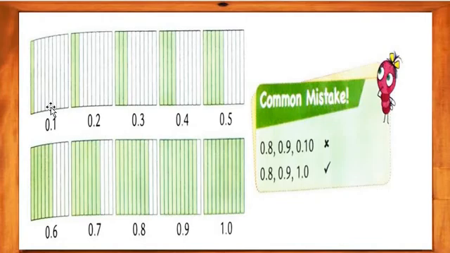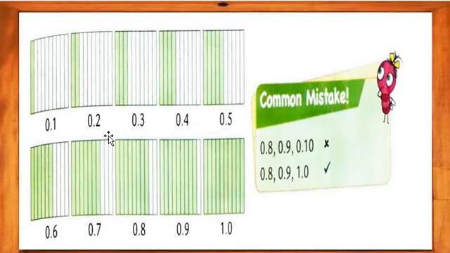Let's check first: how many parts are in the one square? Total 10 parts, and in the first square one part is shaded by green color. So the fraction is 1 upon 10, and converting to decimal, 0.1. Next square, 2 parts, meaning 0.2. The fraction is 2 upon 10, where 2 is shaded by green color and 10 is the total parts. So 2 upon 10 is the fraction and the decimal is 0.2. Got my point, my dear students? I hope you all understood.